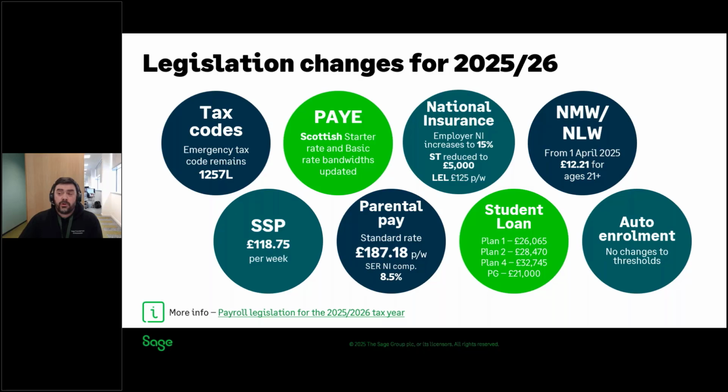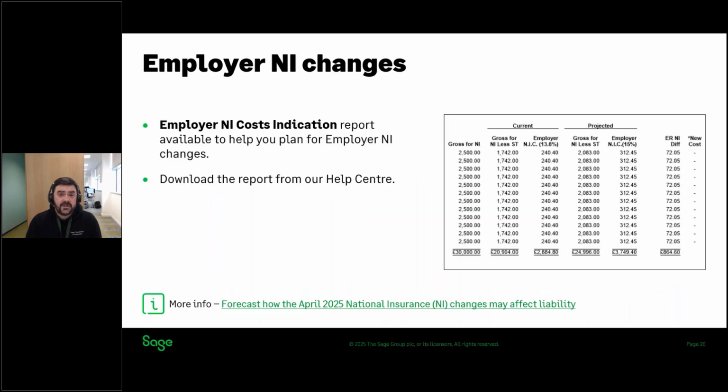Now, I mentioned that there are quite big changes to employer national insurance. So I just wanted to mention that we have created a report that will help you to forecast the employer NI costs based on what you paid your employees in previous periods. And that is a report that's available to download from our help centre. So you can copy that into your user-defined folder and you can run that based on last year's data to get an indication of how much that change will cost you as an employer. So I have linked to the article where you can get the report and also the instructions on how to use it. And I'll give you a quick look at it as we go through the next demo.